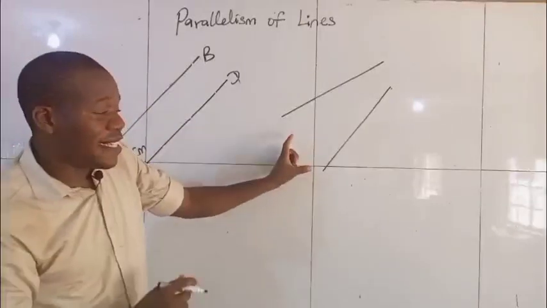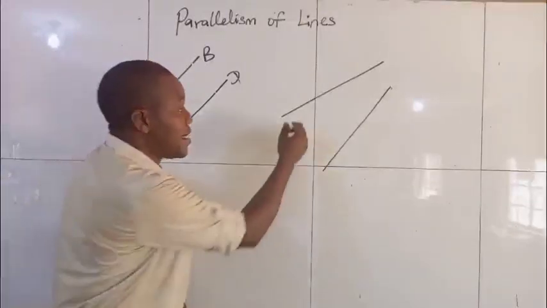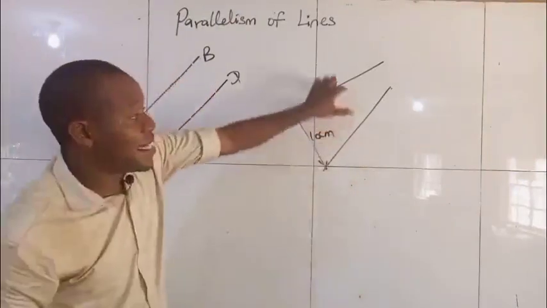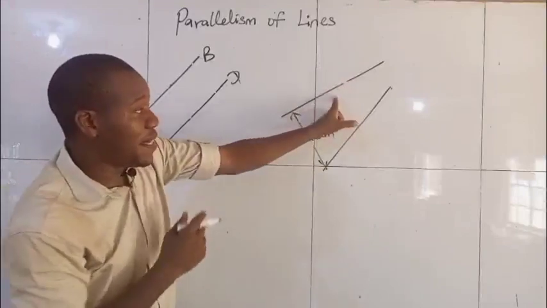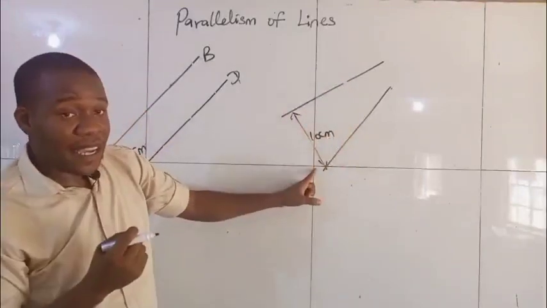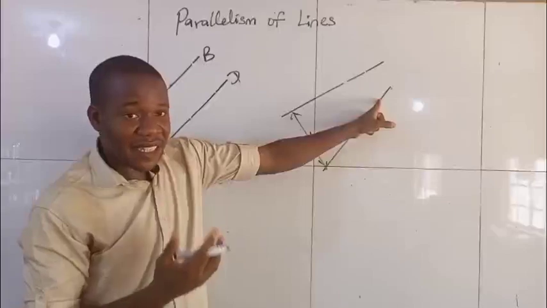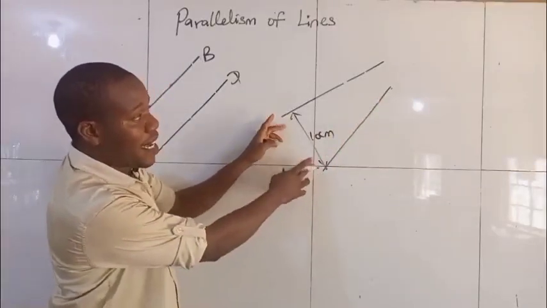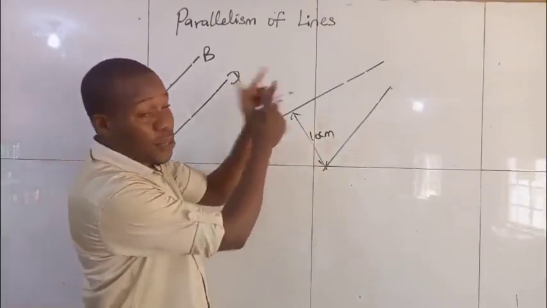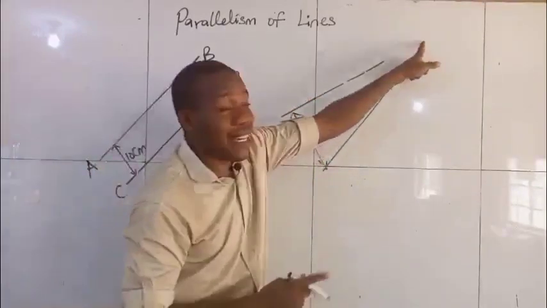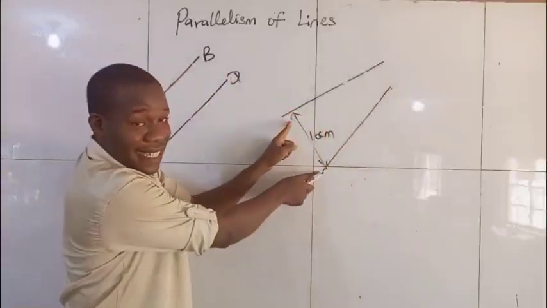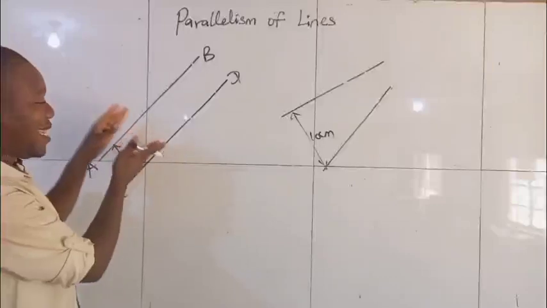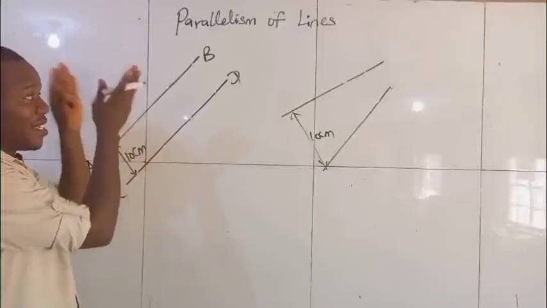But a clear look at this second pair of lines will show you that the distance from here to here, for instance, if it is 10 cm, is reduced here, because the space here is smaller than the gap here. And here also, there is a reduction in the distance. That means even though these two lines are yet to meet, if we continue to draw them, they will meet somewhere around there. So these two lines have the capacity of meeting because they are not equidistant from each other. But these two lines will never meet regardless of the extension.